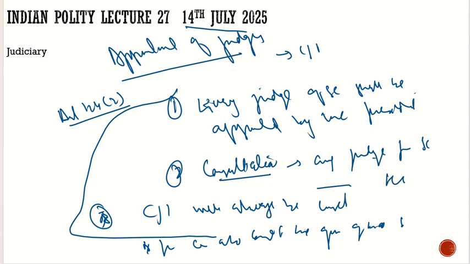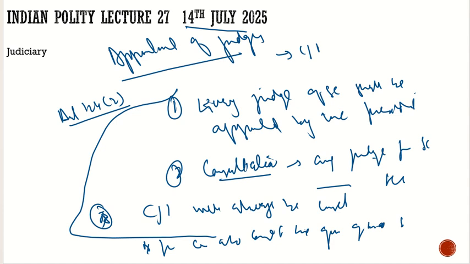The conflicts were with respect to consultation: whether the consultation with the Chief Justice of India is binding on the president or not, and whether the consultation the Chief Justice of India gives is binding on the president. Also, can the president transfer the judges without their opinion, without their interests, and without the opinion of the High Court judges? So these questions were asked: can it be done or not? Is it in line with the Constitution or not?